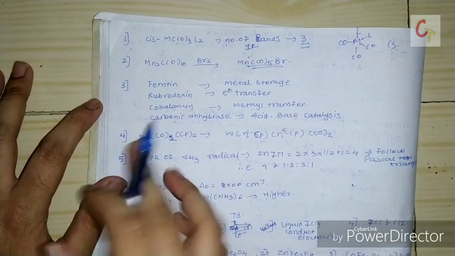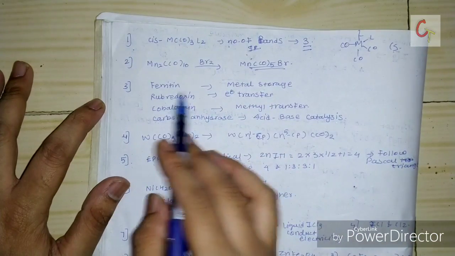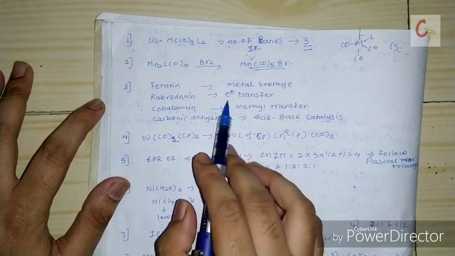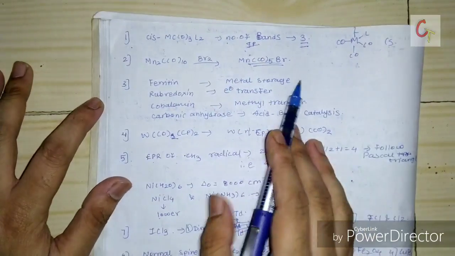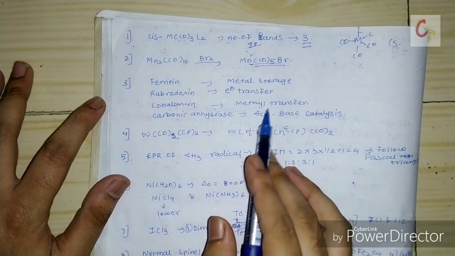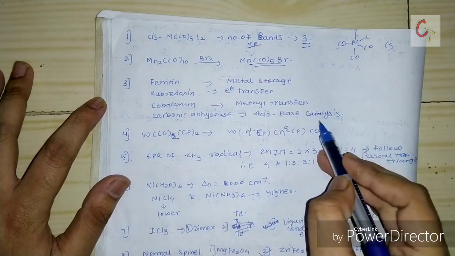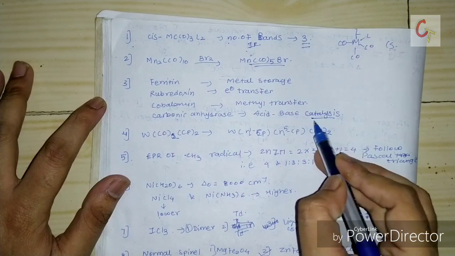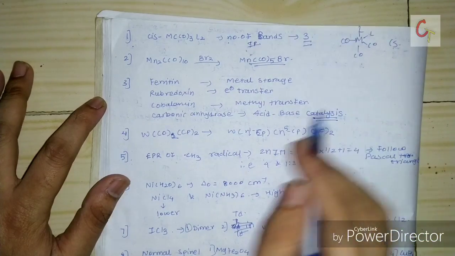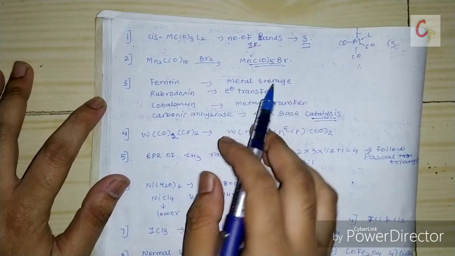Now only one question comes from the bioinorganic part, and the answer will be: ferritin is a metal storage protein, rubredoxin is an electron transfer protein with iron, cobalamin is nothing but vitamin B12, so it acts as a methyl transfer agent, and carbonic anhydrase is acid-base catalysis. I can't properly remember whether catalysis or another word was given. So this is the correct match the column for bioinorganic.